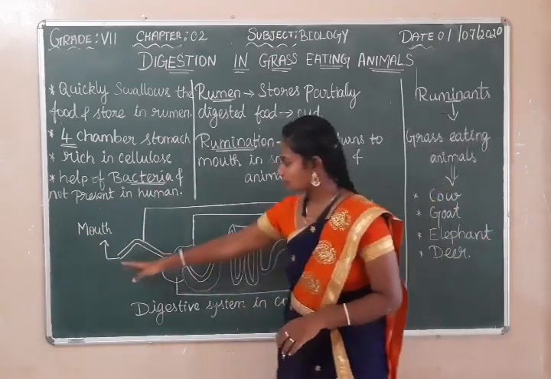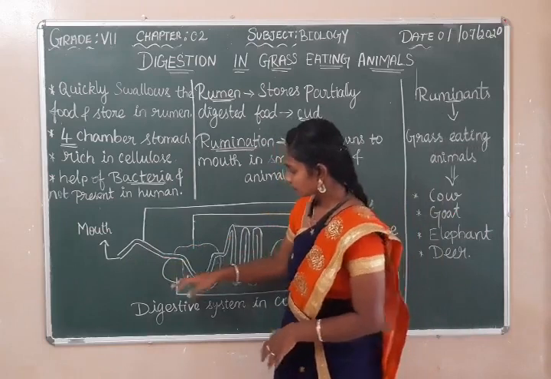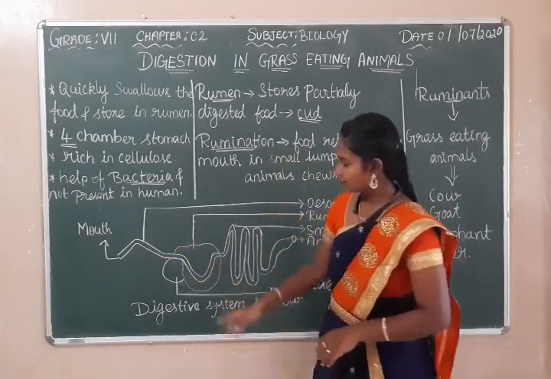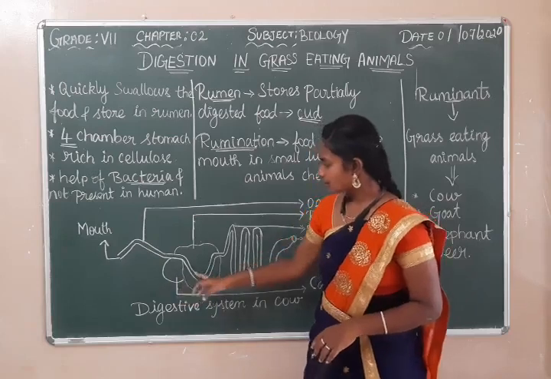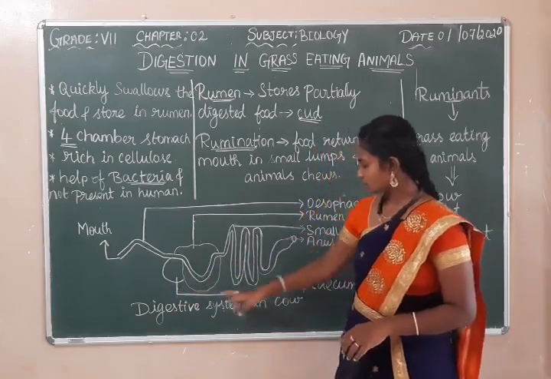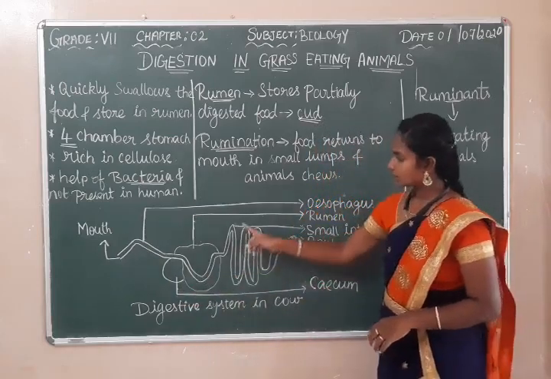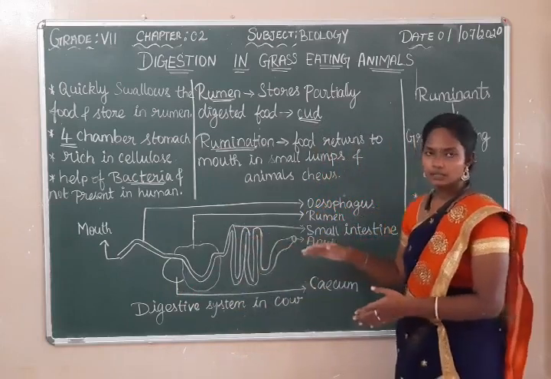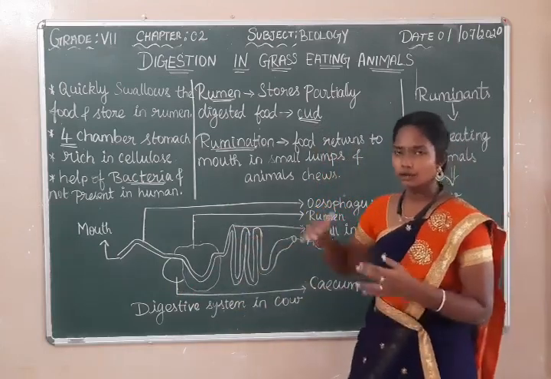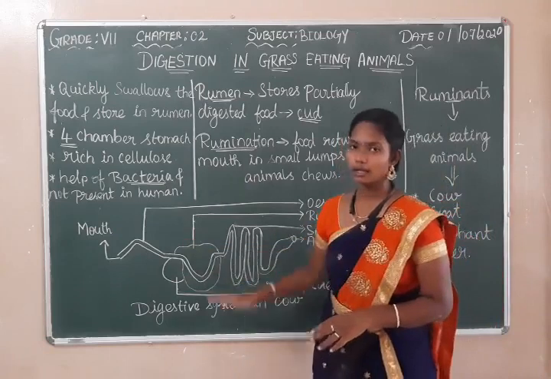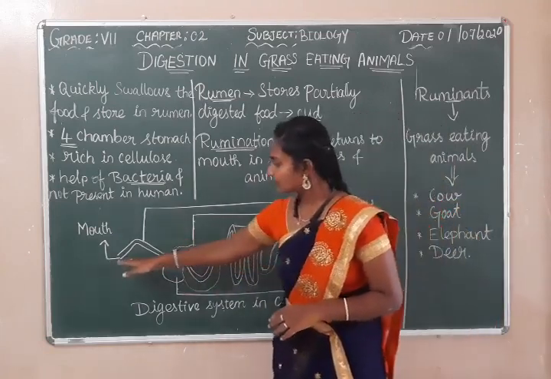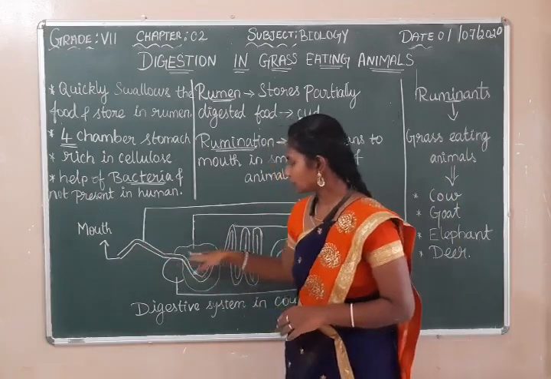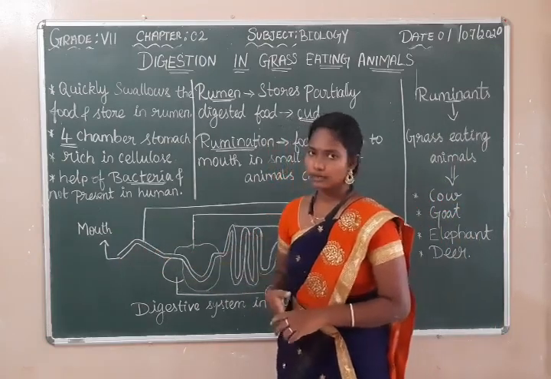This is the digestive system of the cow. The first part is the mouth, next the esophagus and the chambers of the stomach. Rumen is the largest chamber, next is the cecum, and then the 3rd and 4th chambers of the stomach, and next small intestine, large intestine, rectum and anus, just like human beings, but the stomach alone changes.